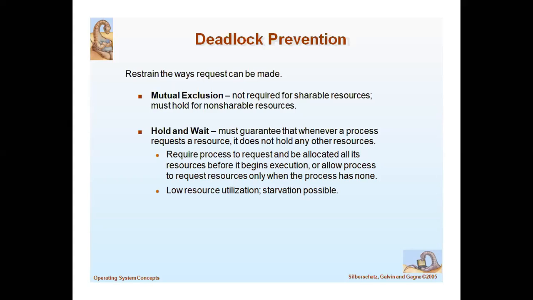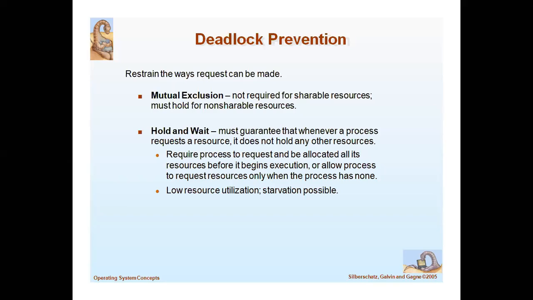Okay, so first one, mutual exclusion. Mutual exclusion means it is a non-shareable resource. Whatever resources we use in mutual exclusion are non-shareable, because mutual exclusion allows only one process to use the resource.